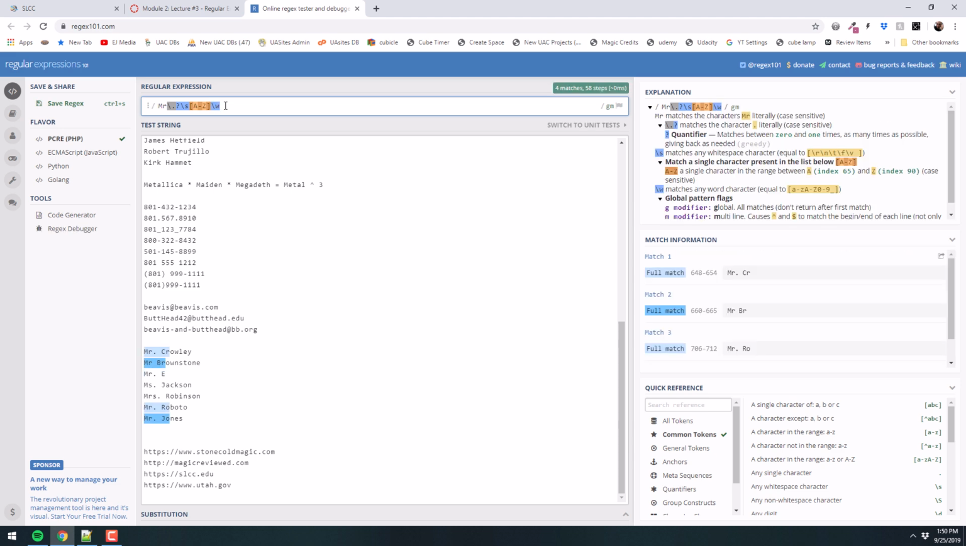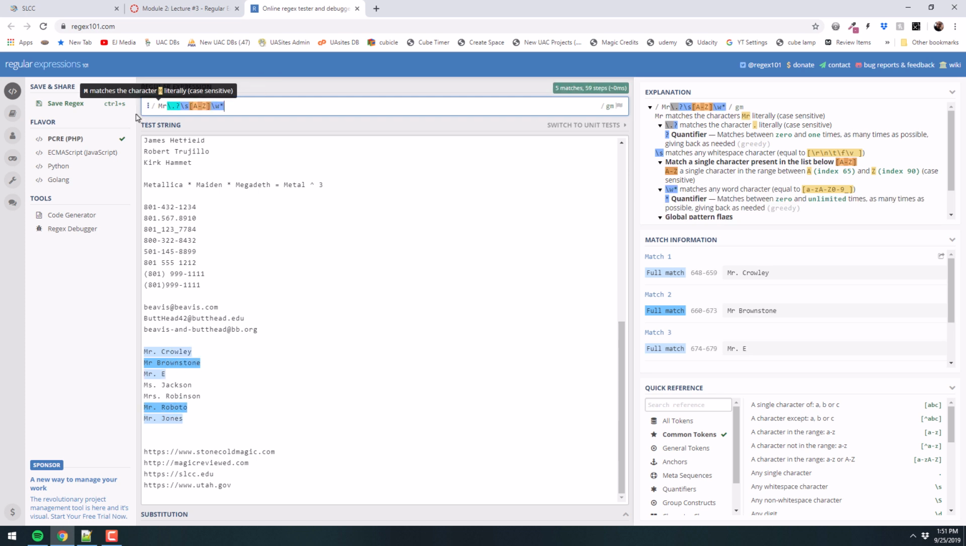But now look at what happened there. We just lost Mr. E, right? So what do we want to say? Well, I want to say after the capital letter, there can be 0 word characters, or infinite number of them. That's the asterisk. That's what the asterisk is, 0 or more.